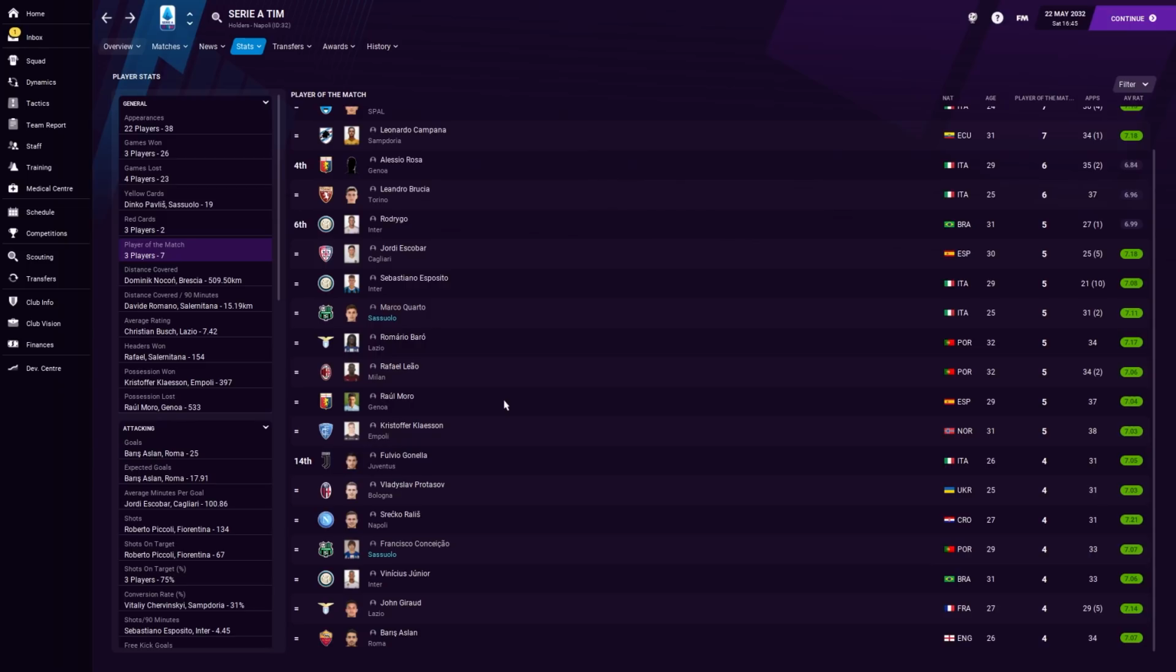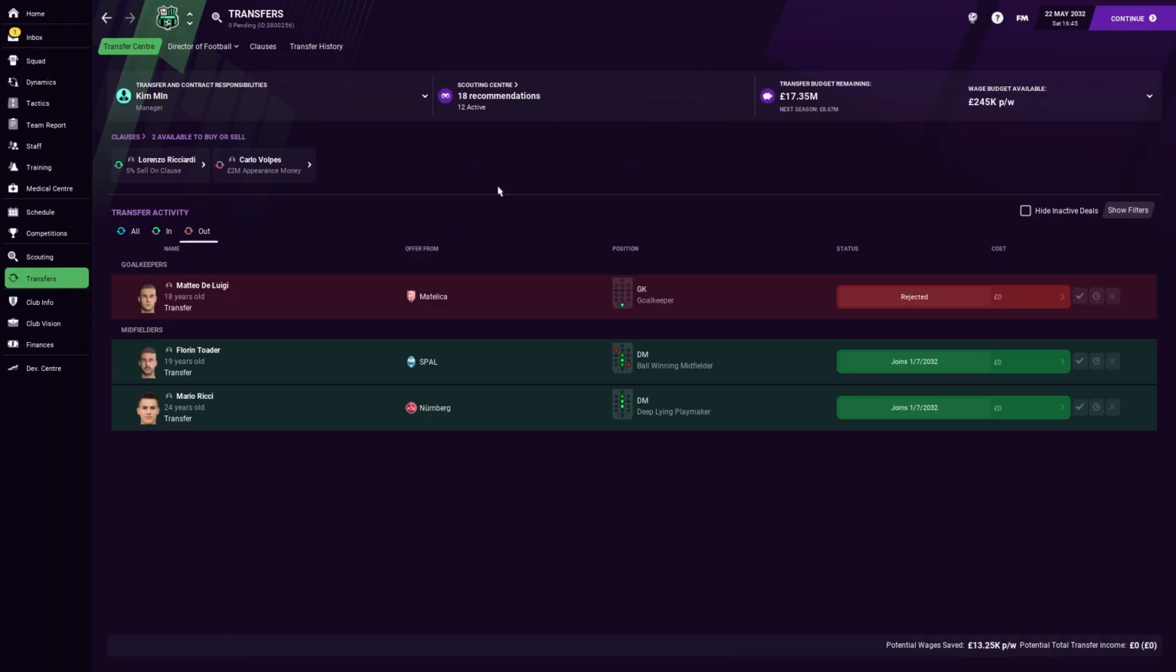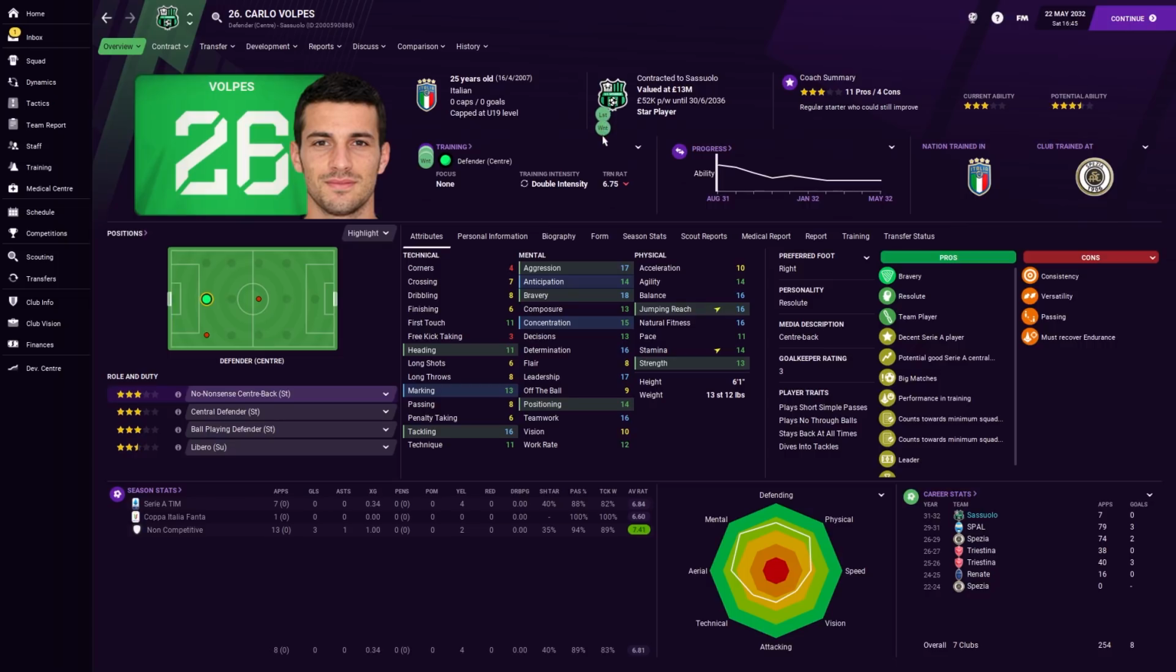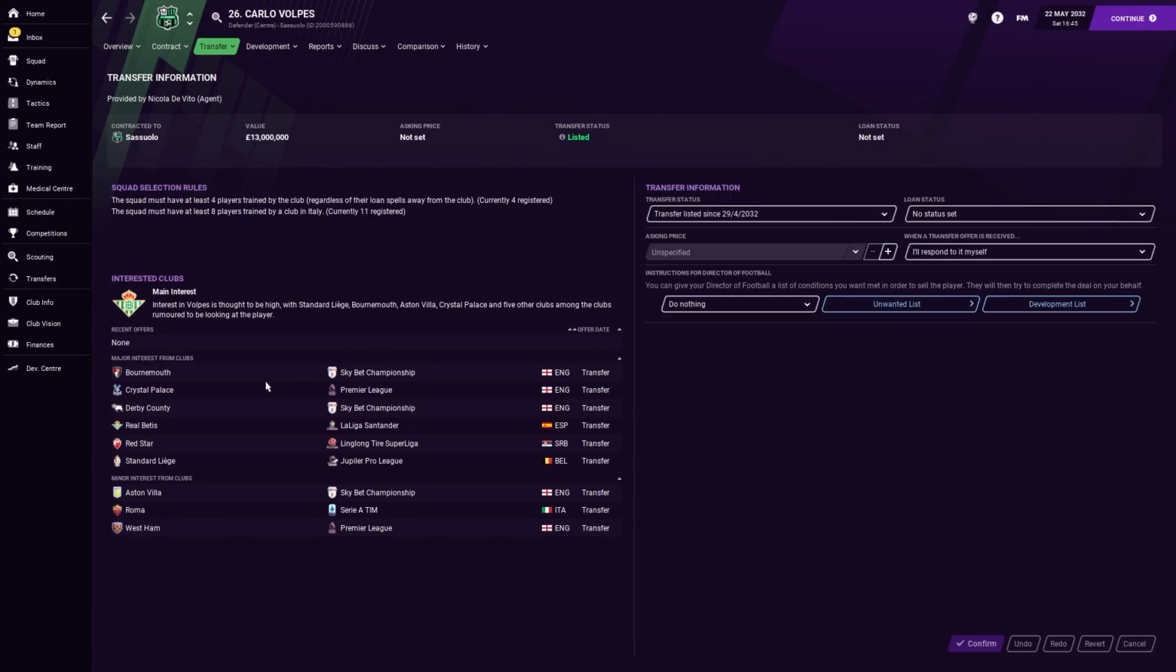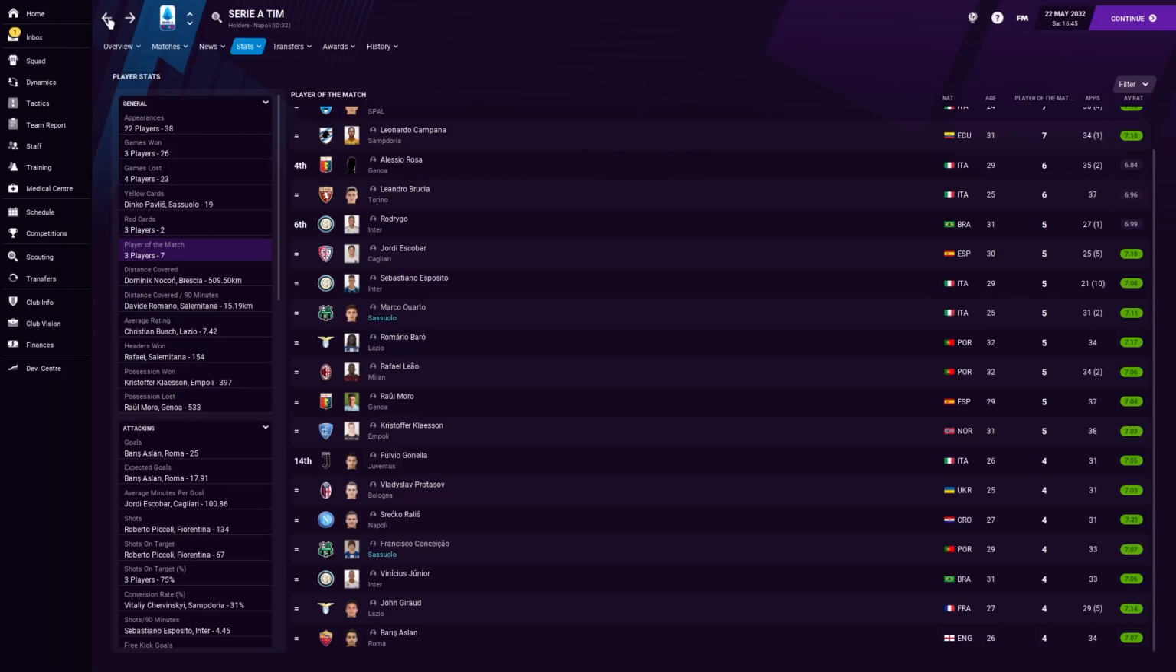Our transfer budget is 17. I could maybe make that up to 25 if I shift some money around. In fact, let's just have a little look so you can see. Like, 245,000 in wage budget is fine. 17 million there. Now, were I to get rid of someone like Carlo Volpes, if I can find someone to buy him, and he is now wanted by people. Good. Okay, let's just see who he's wanted by. He's wanted by a lot of people, including Premier League sides. So if we could start a bidding war, maybe we could actually get some big money for him. But I'd settle for like just getting back what we paid, because then we can reinvest that.